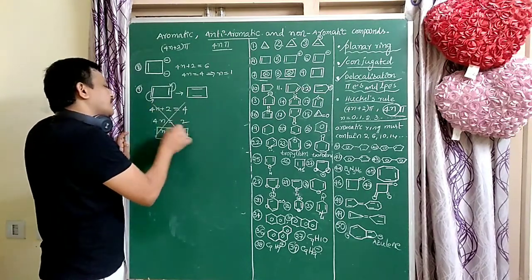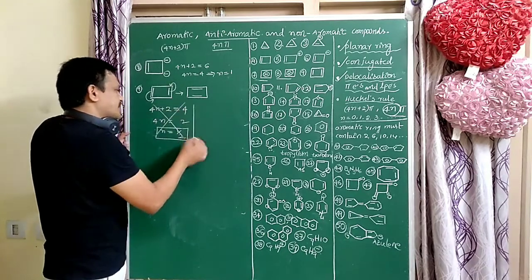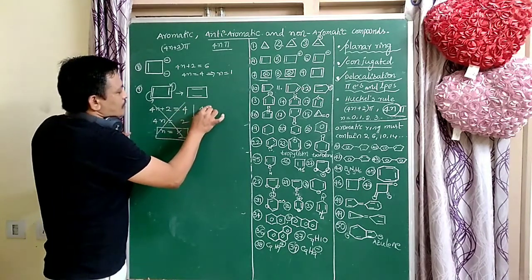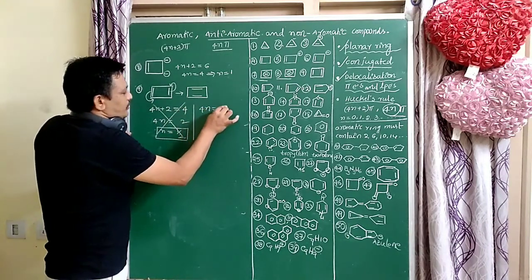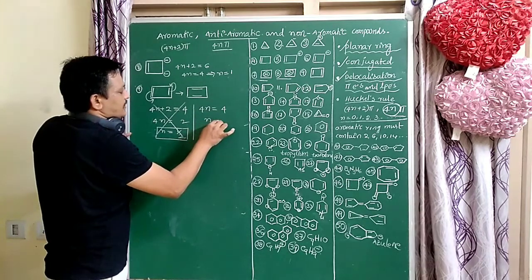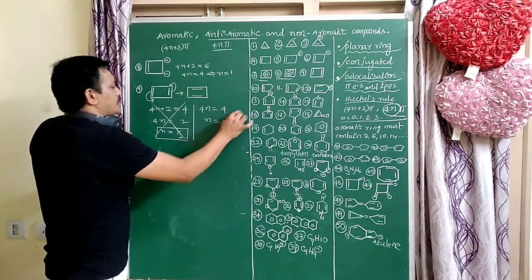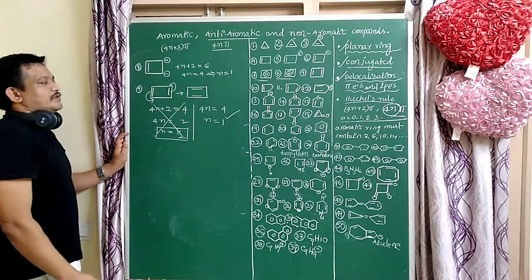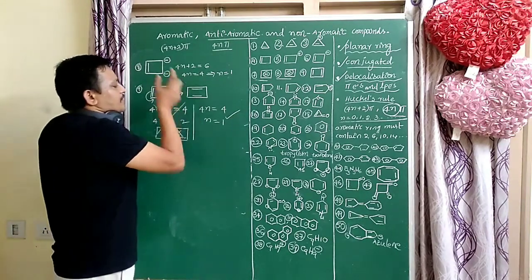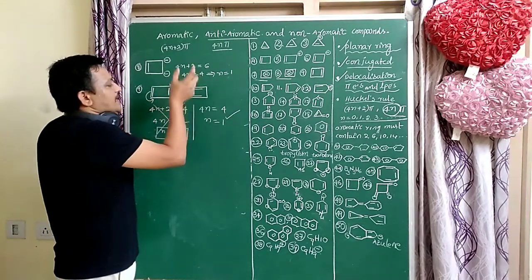Does it follow 4n or not? One second. So 4n equal to 4, so n equal to 1. It follows the 4n rule. It follows 4n, so it is an anti-aromatic compound.